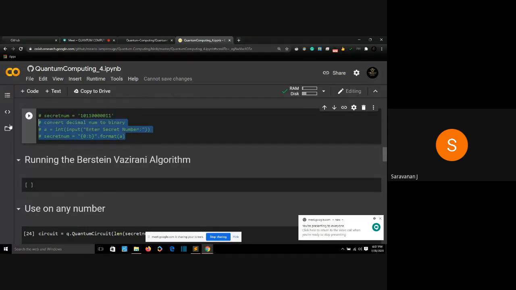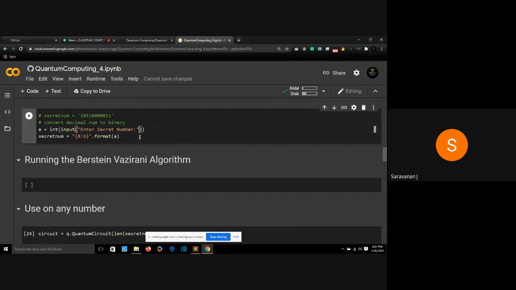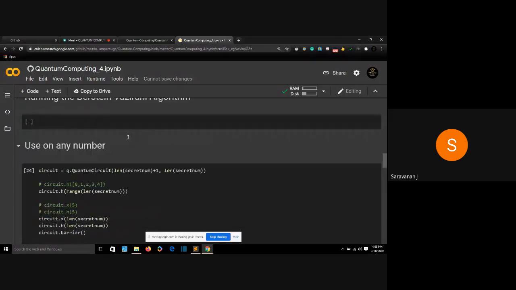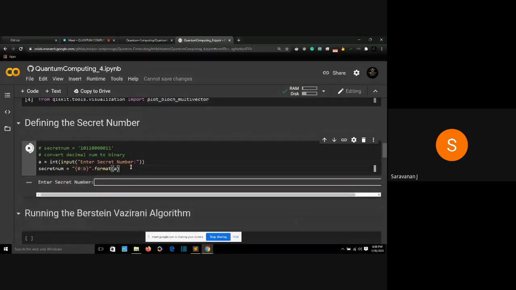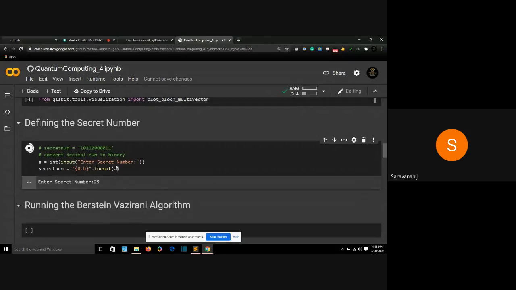This is the code to convert a decimal to binary, by the way. When you enter any secret number, it will convert the number to binary and save it in the secret number part. You can enter any number in this part, and it will convert it to binary and store it. First let's run this, and I'll give some number. I'll give the number as 29. My secret number is 29.